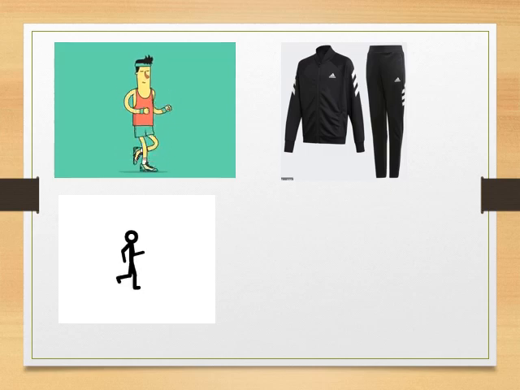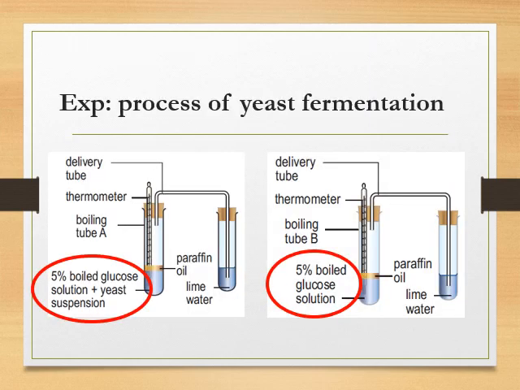This is an experiment related to yeast fermentation, which is a type of anaerobic respiration. You can see two sets of apparatus here, the left hand side and the right hand side. On the left hand side you can see boiling tube A, with a delivery tube, a thermometer, and lime water to test for the presence of carbon dioxide.